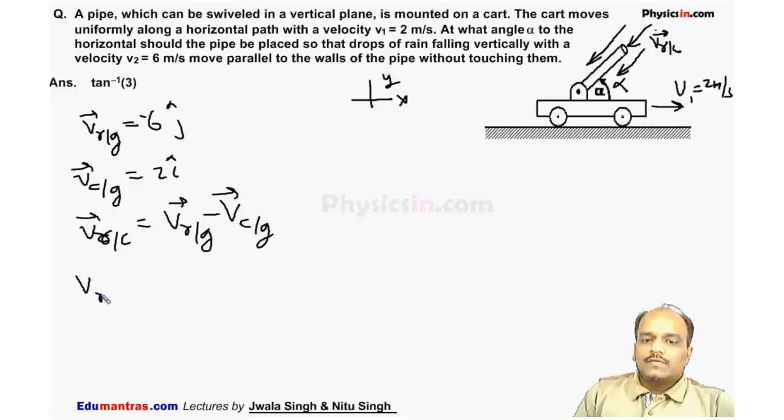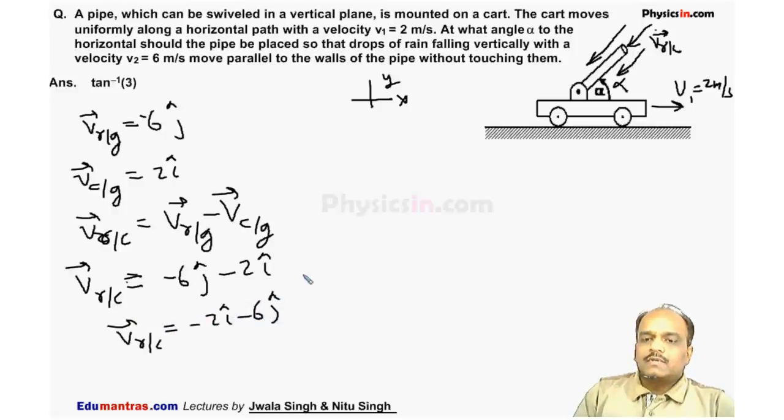Now we know velocity of rain with respect to cart is rain with respect to ground, which is equal to minus 6 j cap minus 2i cap. So we can say the velocity of rain with respect to cart is minus 2i cap minus 6 j cap. So rain is falling like this. This is the velocity of rain with respect to cart.